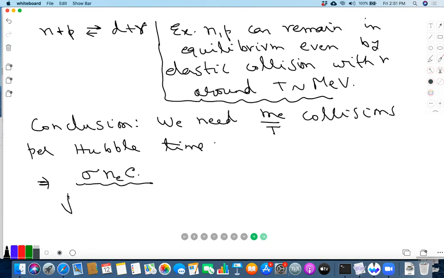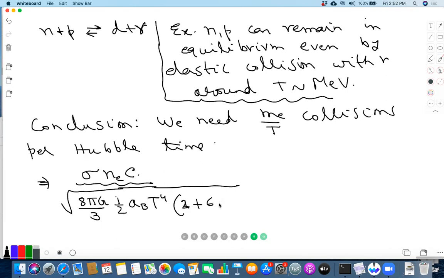That's square root of 8 pi G over 3 times half a_B T to the 4, the same formula that you have been writing many times, times 2 plus 6 times 7/8 times 4/11 to the power 4/3, because T_nu by T_gamma by this time has settled down to its final value, 4/11 to the 1/3.